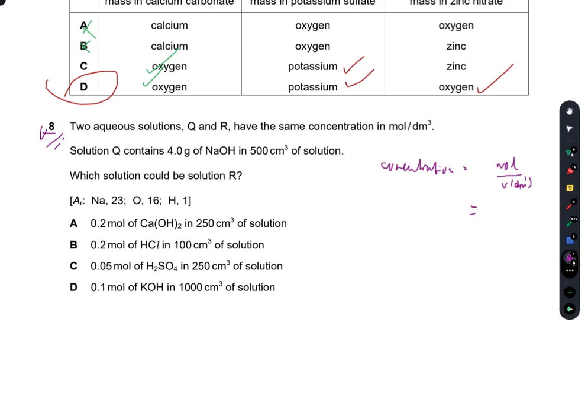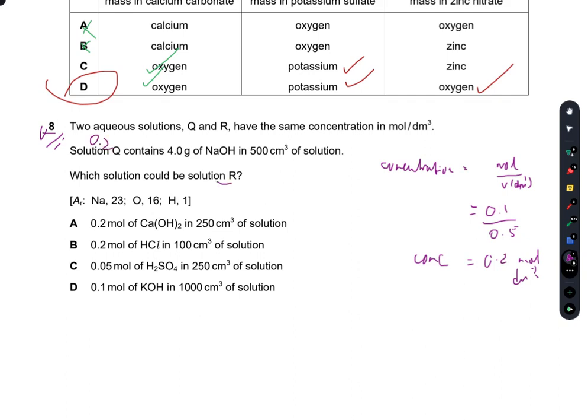So I have 0.1 mole of NaOH in a volume of 500 divided by 1000, that is 0.5. So the concentration would be 0.1 divided by 0.5. So the concentration of solution Q is 0.2 moles per decimeter cube.